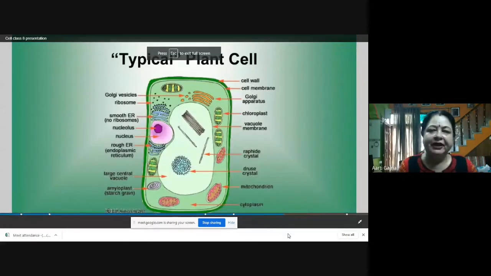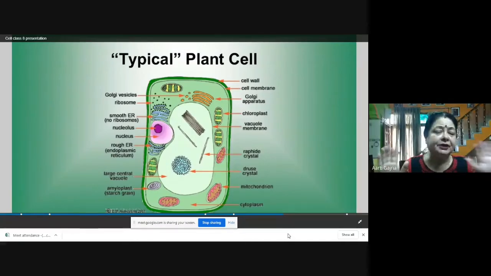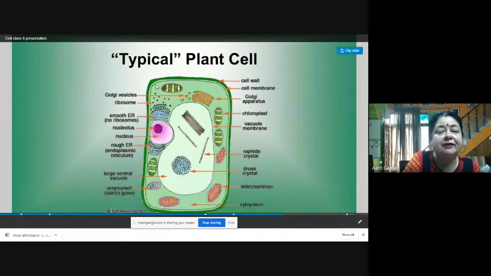A typical plant cell, how does it look? It looks like this. The shape is fixed because it is covered by a cell wall, and this cell wall gives it rigidity. It is not flexible like an animal cell. Then inside the cell wall, you will find the cell membrane. This is the cell membrane. And then this is a big vacuole. This big vacuole is present in the plant cell.